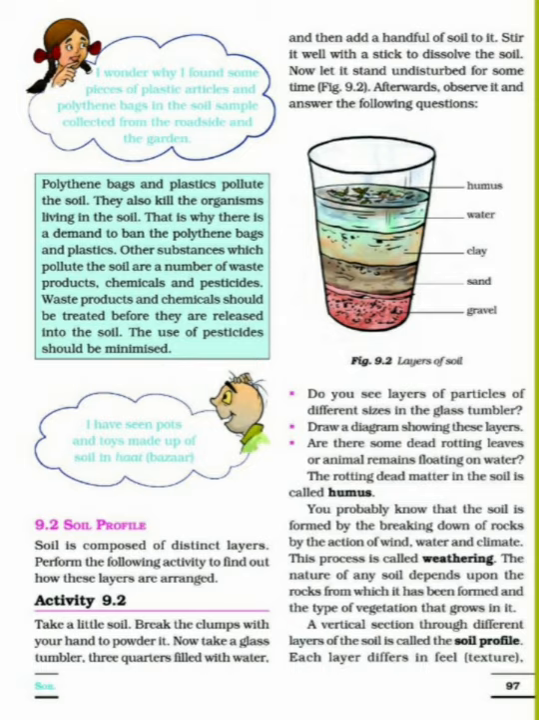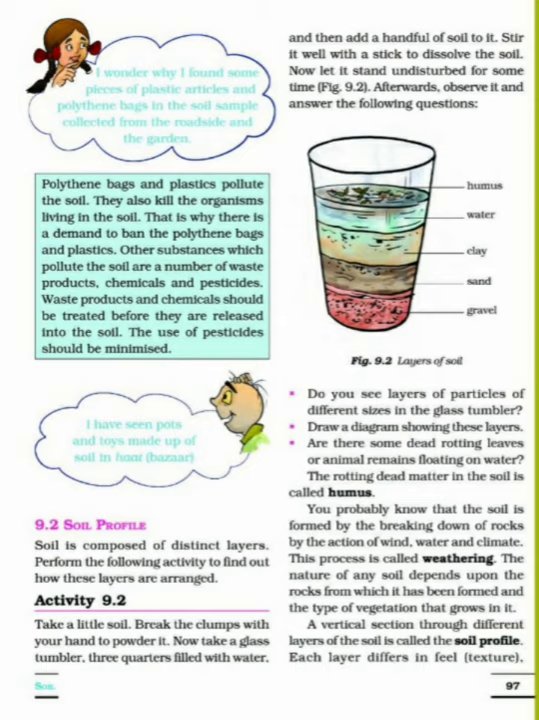You will see some dead leaves floating on it. So that means you will find different layers of the soil in that glass of water. This is known as the soil profile. Hereafter we will study all the layers in detail. Firstly, what is meant by humus? What did we see? The rotting dead matter in the soil is known as humus.